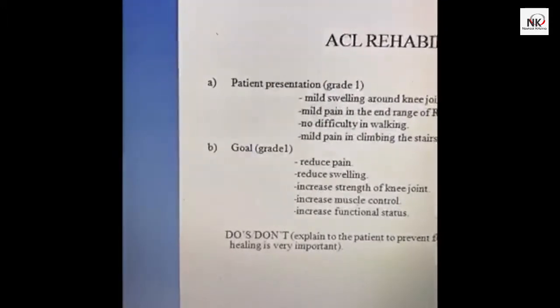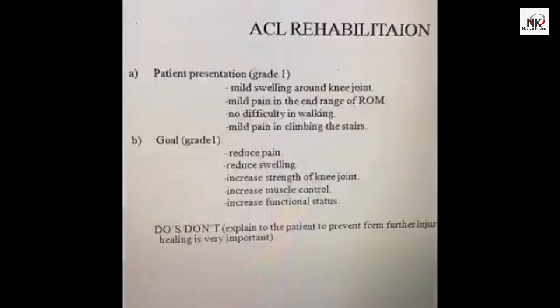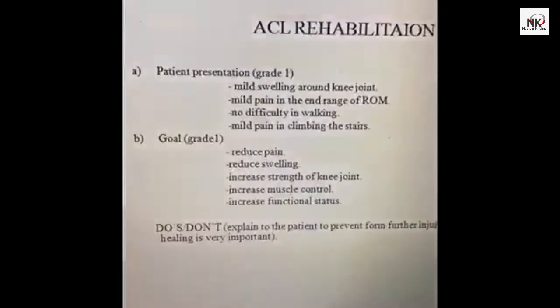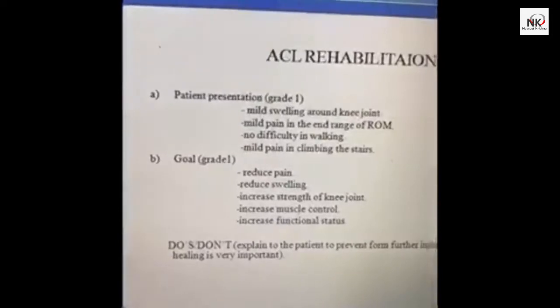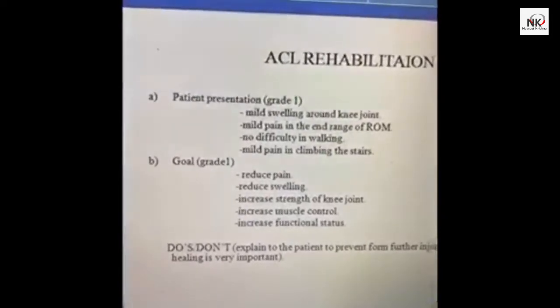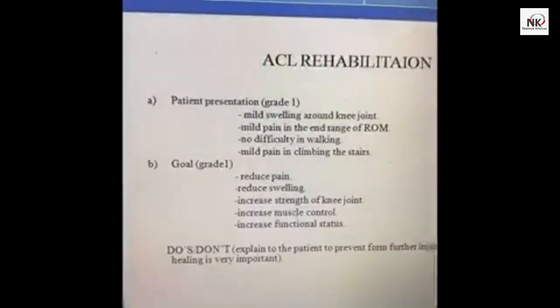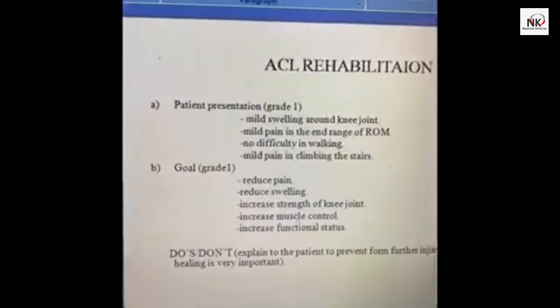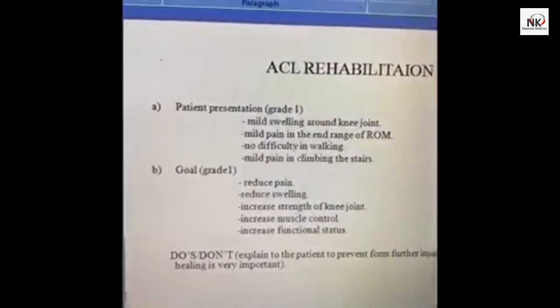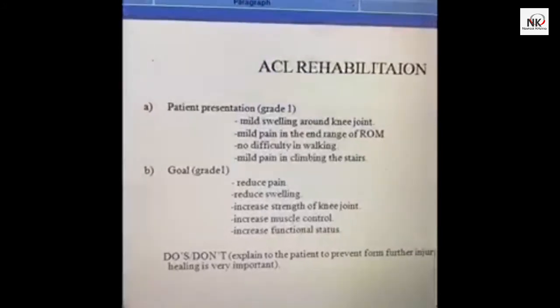अगर आप Lachman's या कोई और test करते हो like anterior drawer test, वो भी almost positive आता है, almost negative आता है, right. तो इसमें हमारे goals होंगे. The goals for as a physio we have to set: reduce pain, reduce swelling, increase strength of the knee joint, increase muscle control, increase functional status. Functional status means he can run, he can walk, he can at least climb the stairs.